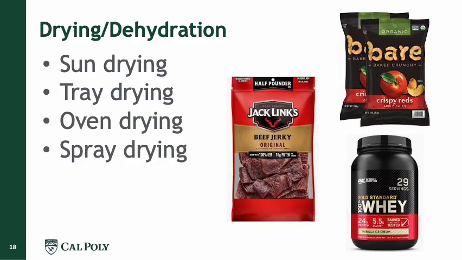Then the important part is that after we dry them, we have to package them in a very specific package with specific characteristics, because we don't want our dried jerky to gain moisture again. If we just leave it there, there's moisture in the environment, as we know, and the beef jerky will acquire more moisture and then it can spoil. So the packaging is also very important.